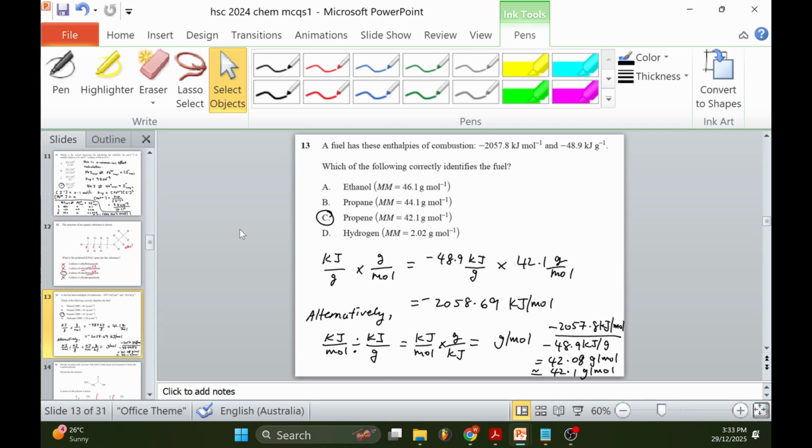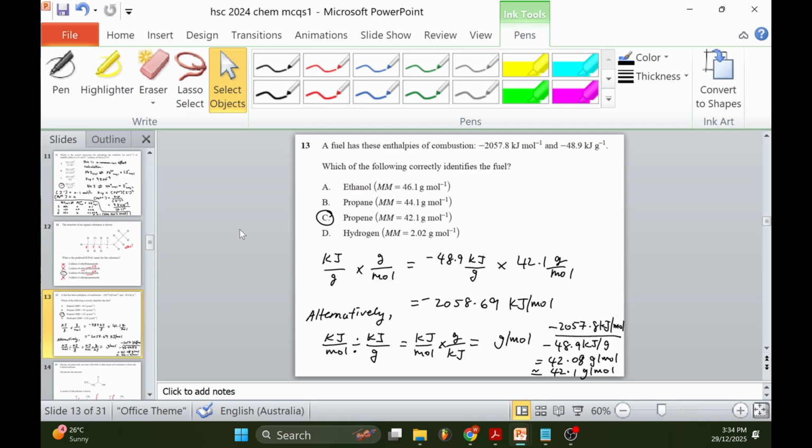Which of the following correctly identifies the fuel? So this is just a mathematics question. If you take kilojoules per gram times grams per mole, you get kilojoules per mole. So the trick is to multiply 48.9 with any of the molecular masses to see if it works out to be 2058.69.